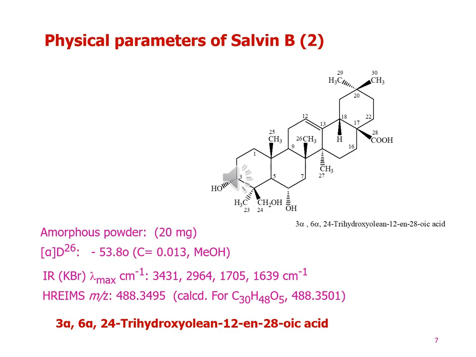The specific rotation of this molecule is minus 53.8, taken in methanol, and the concentration of that solution is 0.013. The IR spectrum is taken in a potassium bromide disc, and lambda max has values for carbonyl groups, carbon-carbon double bonds, as well as hydroxyl groups, which show the presence of different moieties. The HREIMS shows the molecular ion peak at m/z 488.3495, calculated for C30H48O5, and the molecular mass is confirmed as 488.